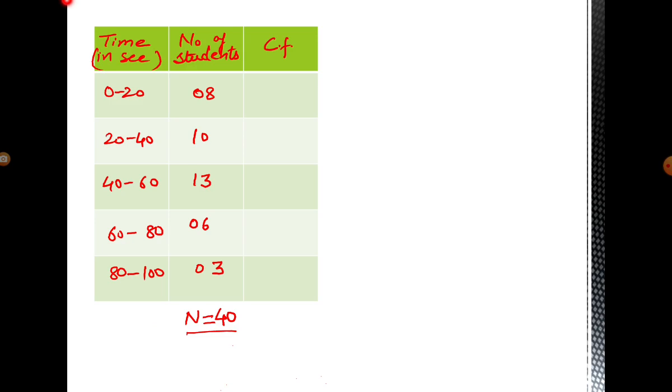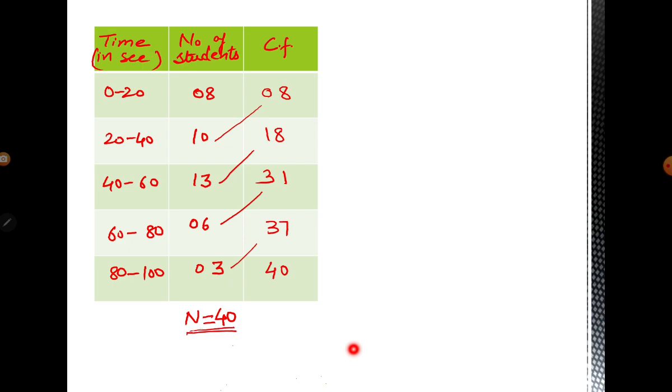So again we'll make this table. Here time in seconds is given, and the number of students is given. So we'll find out CF. CF is cumulative frequency. First of all we'll write this 8. Then we'll add up like that. 8 plus 10 is 18. Now we'll add these two entries, that is 11 and 31. Okay, now we'll add these two, that is 37. Now we'll add these two, that is 40.